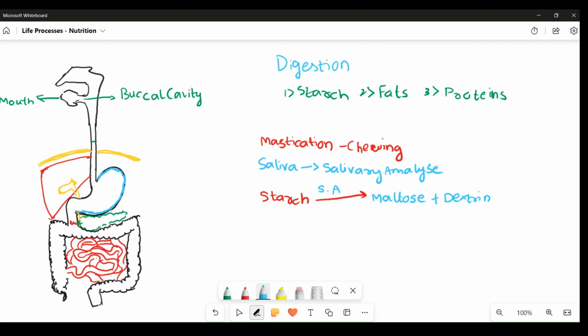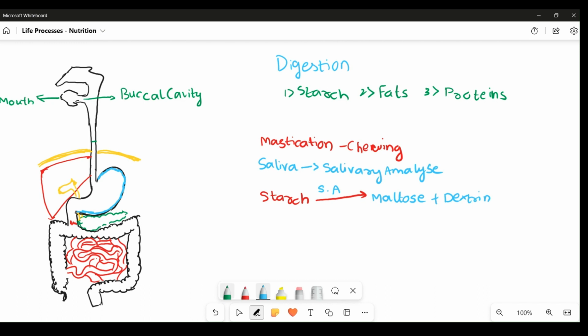So the digestion of starch starts in our mouth, and later it is digested further in our small intestine. Okay, so we can say starch digestion in the human body essentially starts from the buccal cavity, or the mouth itself.